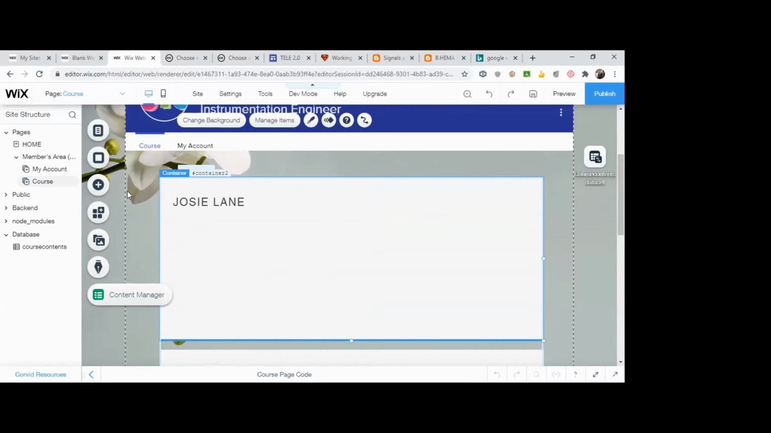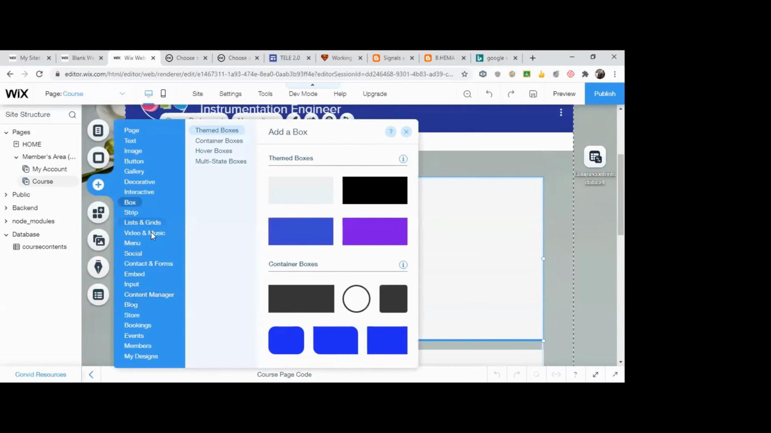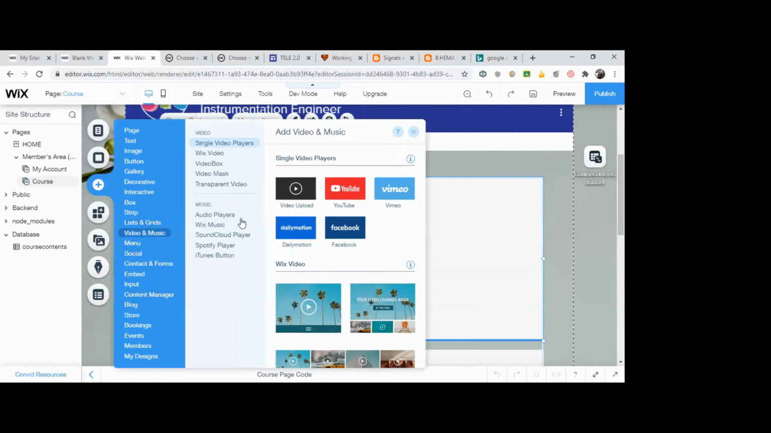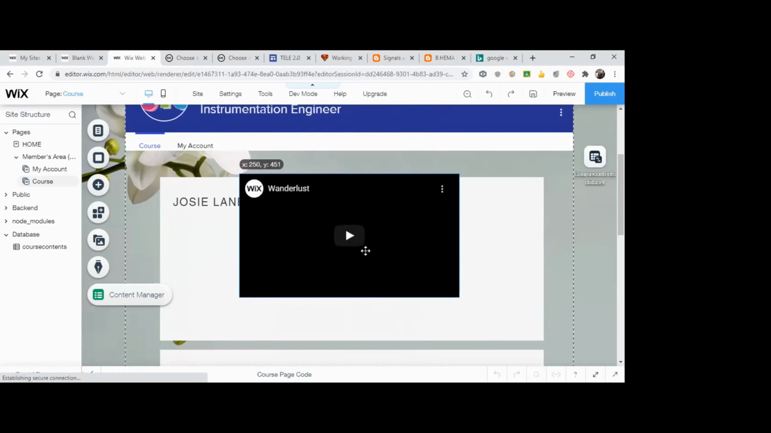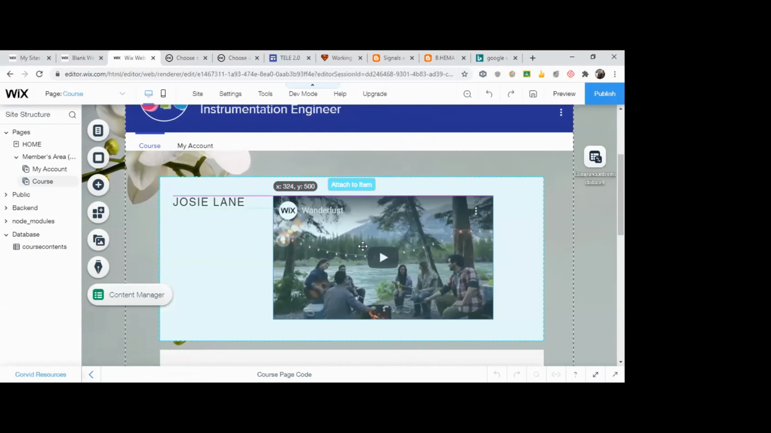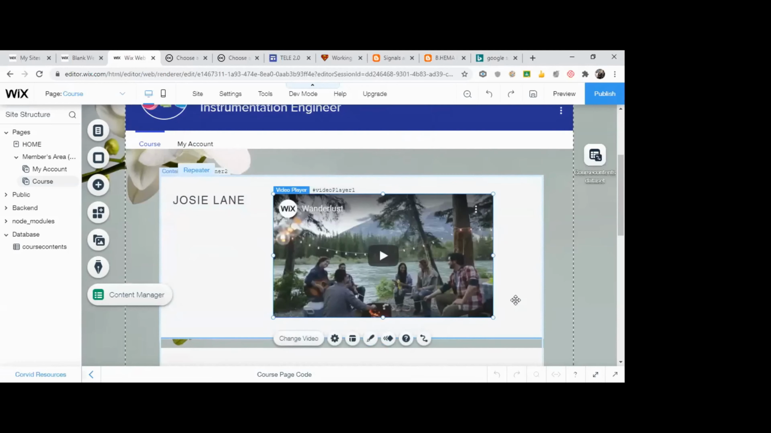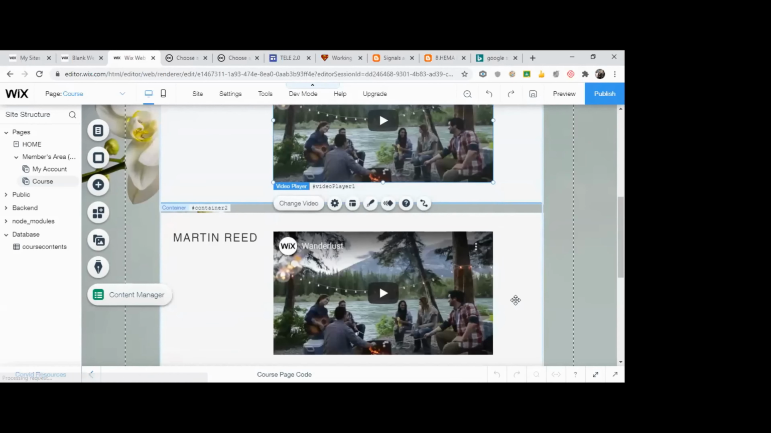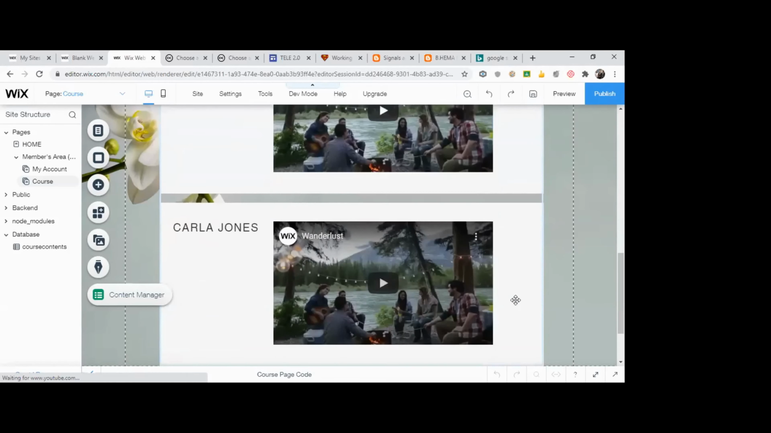Here I'm going to add a video. See, go to add. I'll choose video and music. You have a YouTube option here. Click on that. I've just kept a video here. So automatically in all the boxes, a video will be created.